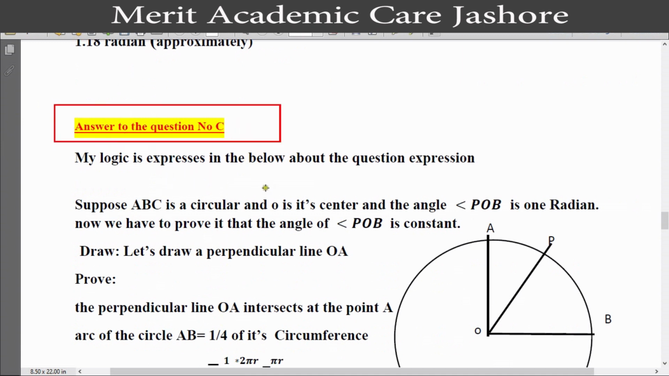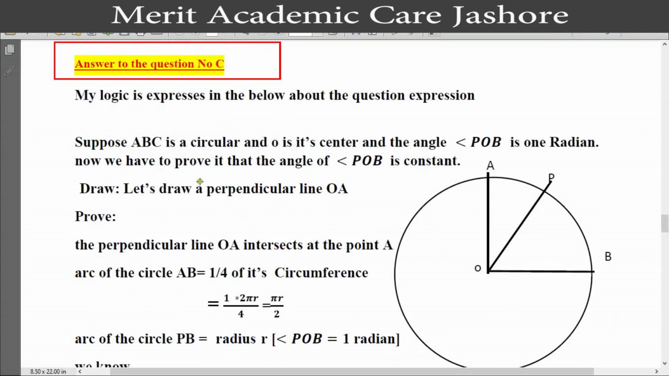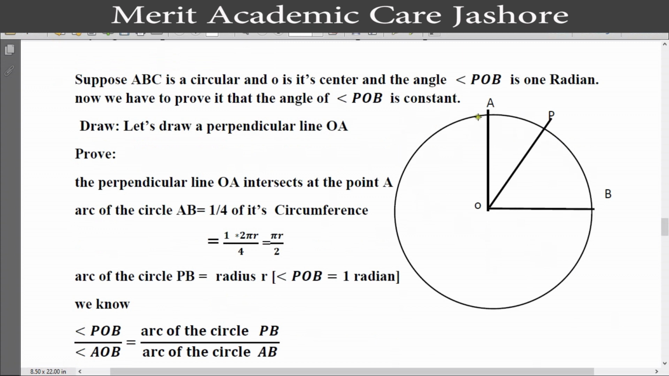My logic is expressed below for the question. Suppose ABC is a circle, and you see that here. So this is the circle ABC, and O is its center. O is its center, and the angle POB is one radian. Now we have to prove that the angle POB is constant. Draw a perpendicular line OA, where the perpendicular line OA intersects the circle at the point A.